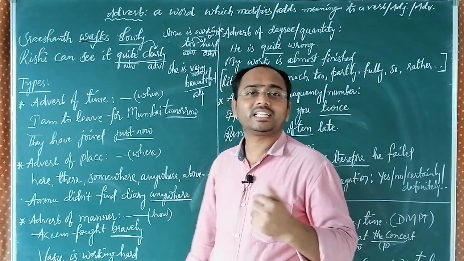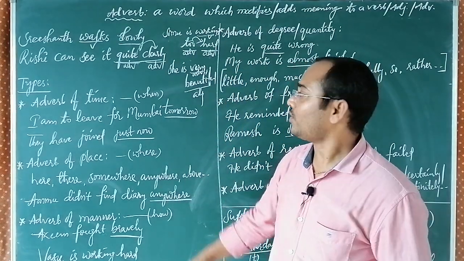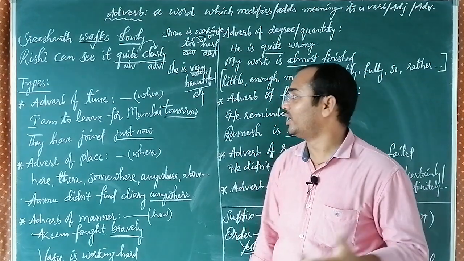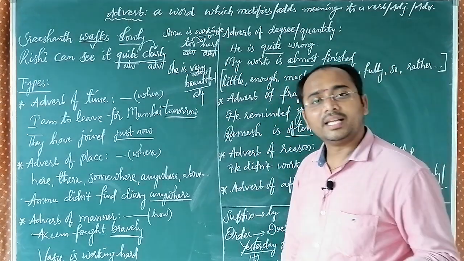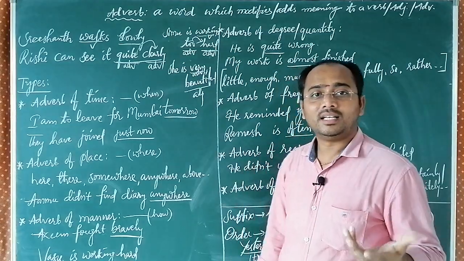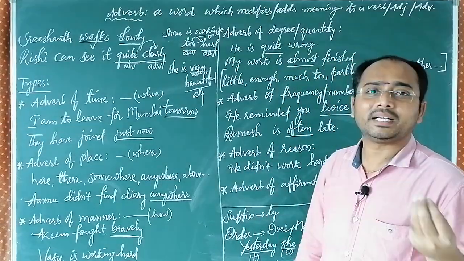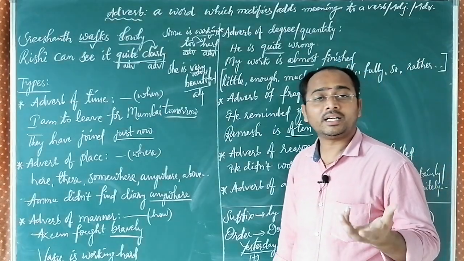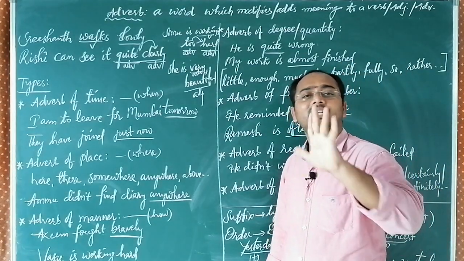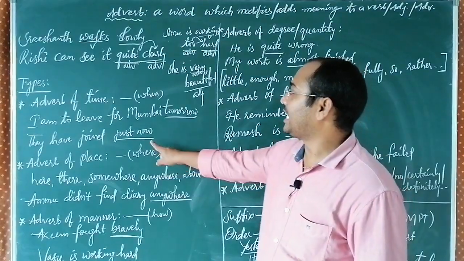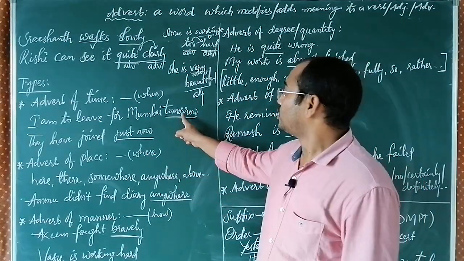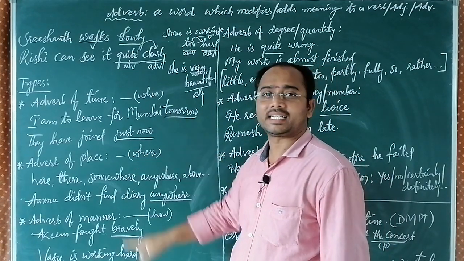Now come to the topic of types of adverbs. First, adverb of time. There are some particular words: yesterday, today, tomorrow, later, now. If you want to speak about time, that is 100% an adverb. For example, they have joined just now. I am to leave for Mumbai tomorrow. So tomorrow is the time and just now is the time.